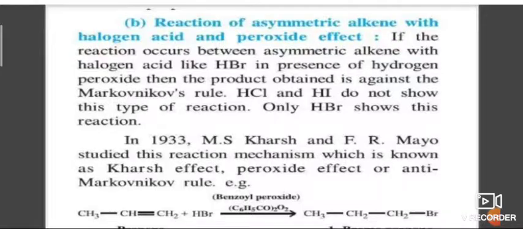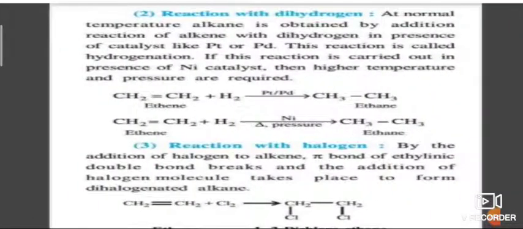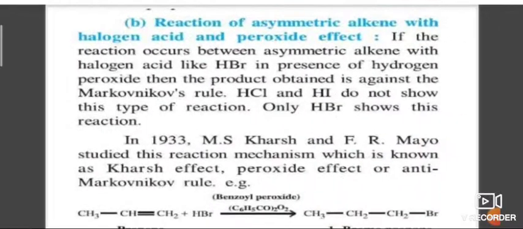The first one, initiation process. In initiation, we get a free radical. So benzoyl peroxide is there. It undergoes homolysis to give 2 phenyl groups, 2 C6H5. Next, that combines with hydrogen bromide and undergoes homolysis to give C6H6. Next, propagation: attack of bromine free radical at the double bond.